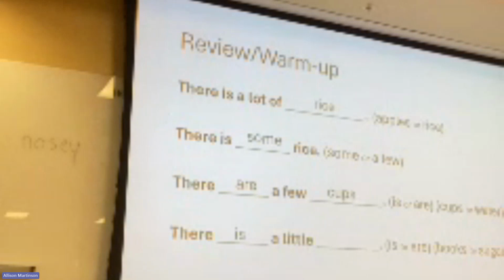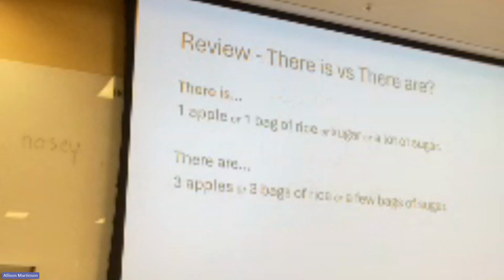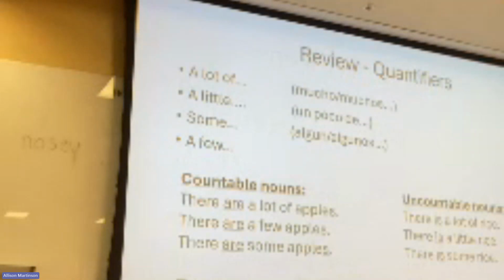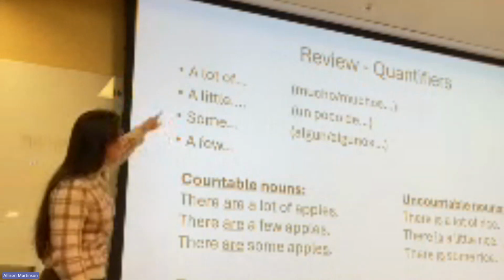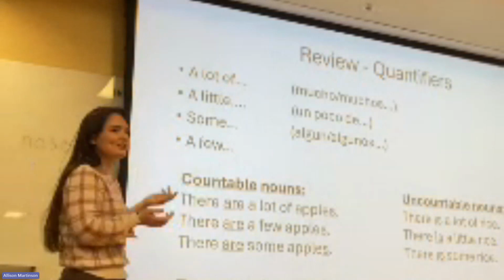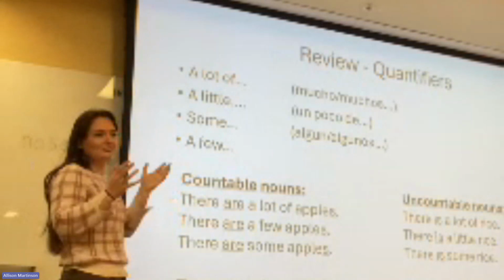So remember last week we talked about there is for singular, there are for plural. We also talked about these quantifiers. So a lot, a little bit, a few, and then some is kind of like medium, right?